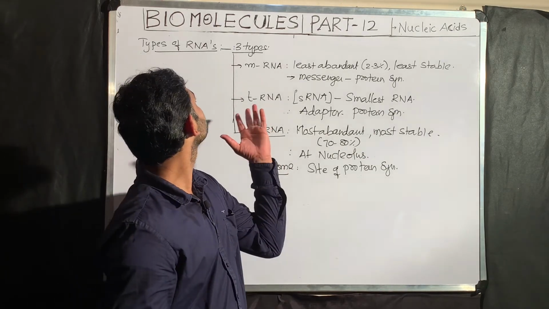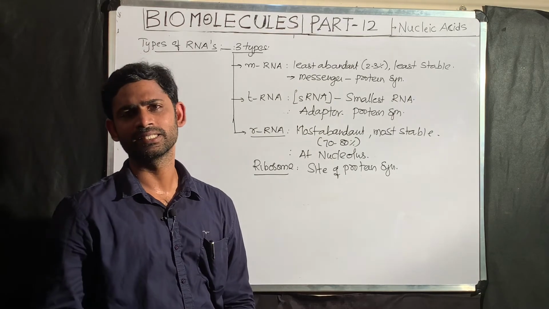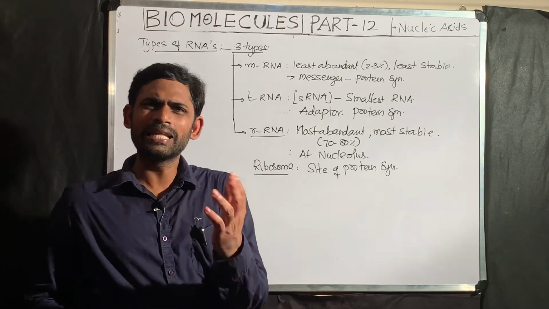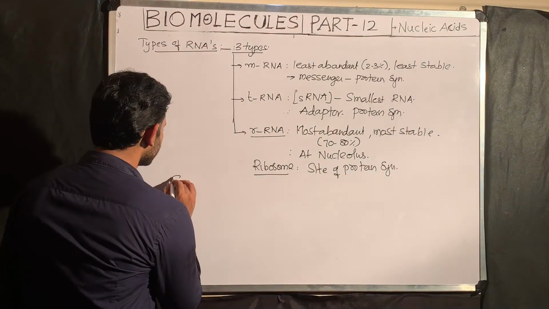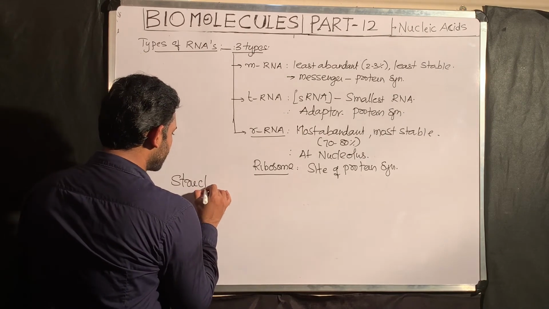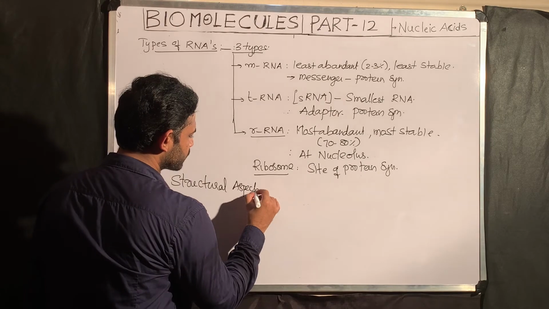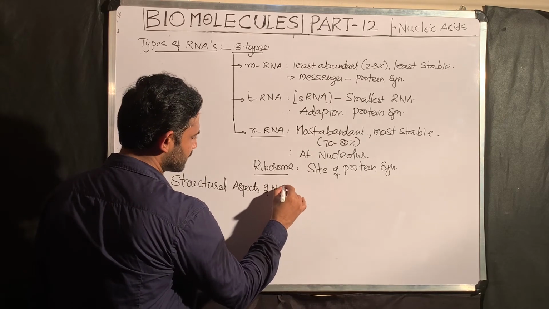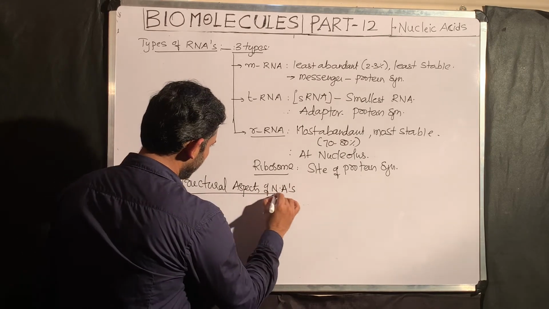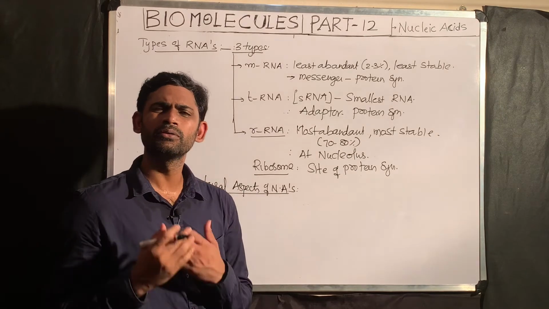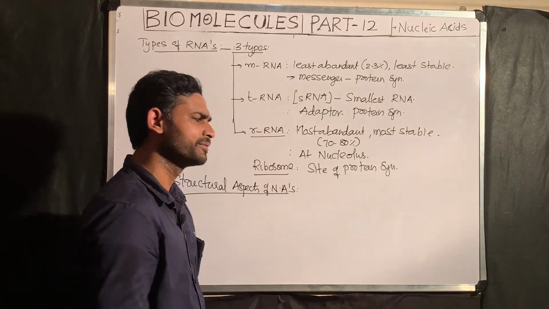So till now I explained the different types of RNAs. Now I am going to explain a little bit about the structural aspects, the structural aspects of nucleic acids. As a part of structure, how can we define nucleic acid?